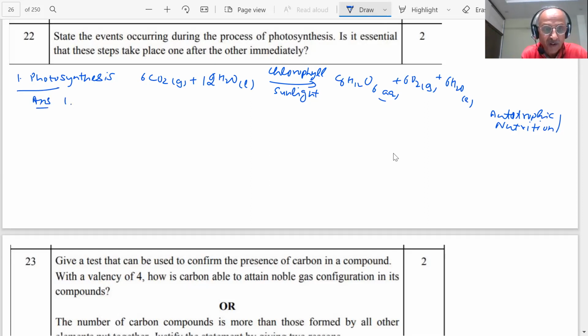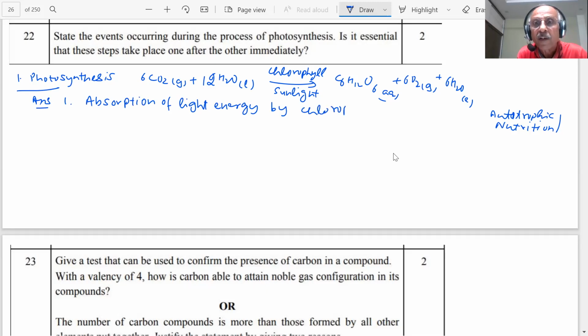First of all, students, what happens? There is an absorption of light energy. As you can see, absorption of light energy takes place by the chlorophyll. The green pigment absorbs light energy. That is the first step.